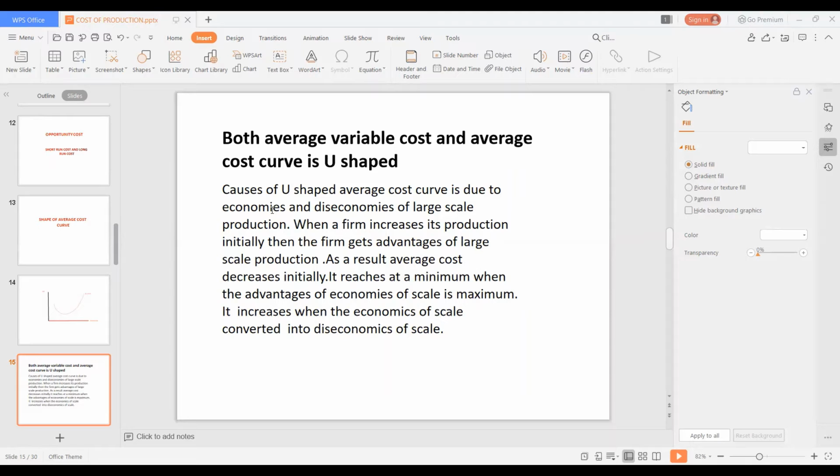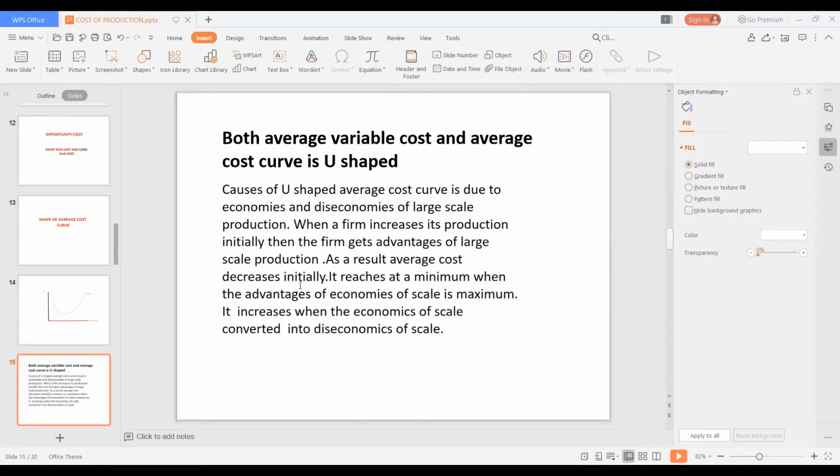But up to a certain limit, when the cost reaches its minimum point, there will be diseconomies of large scale production. This means there is an increase in the cost of production. When the firm increases production initially, the firm gets the advantage of large scale production.